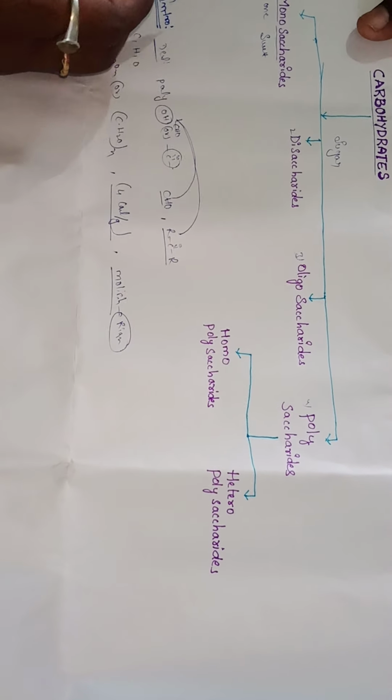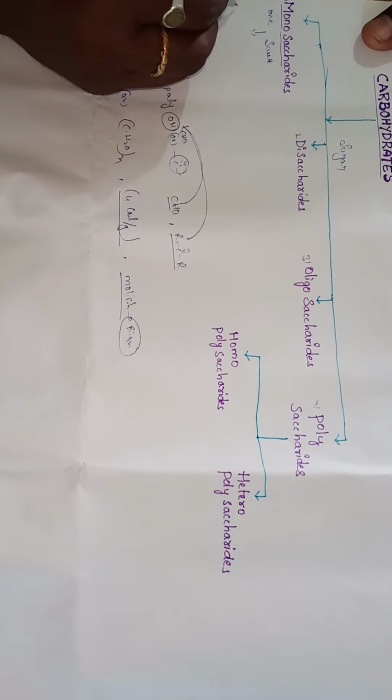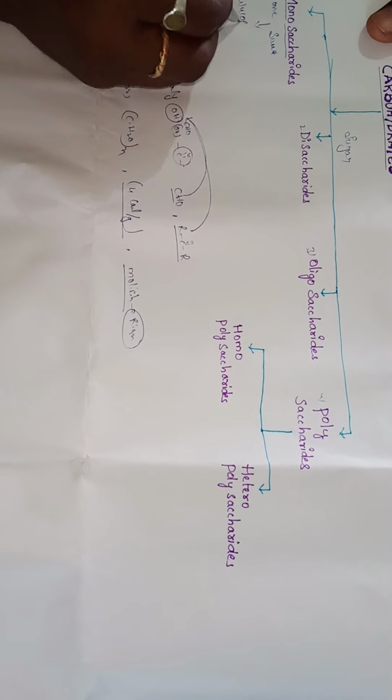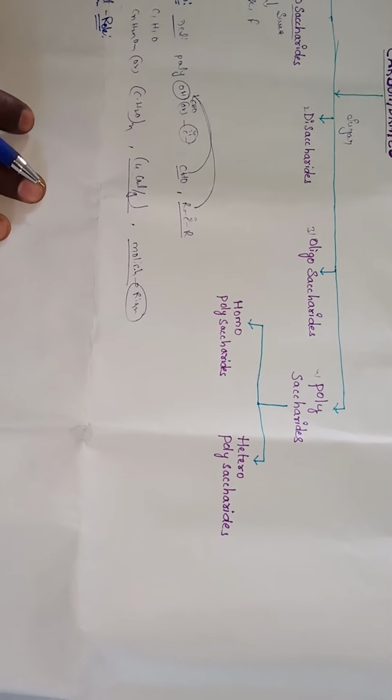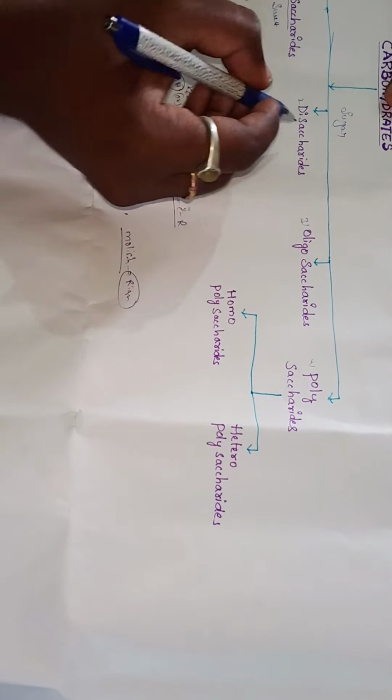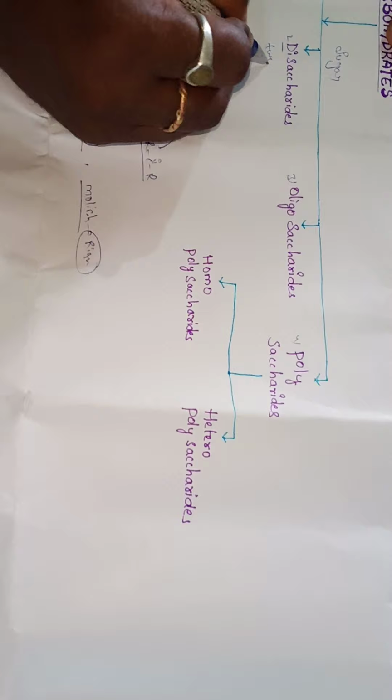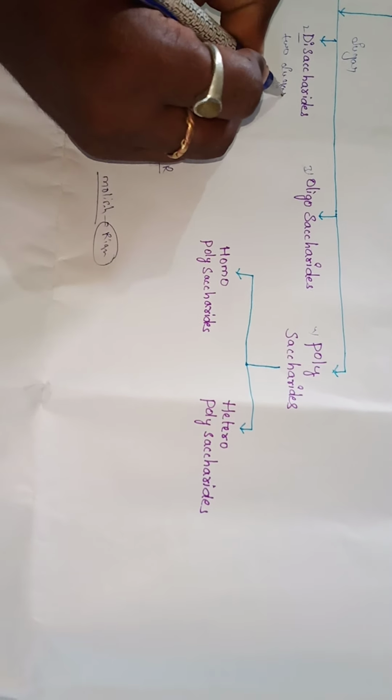Examples of monosaccharides are glucose and fructose. Next, disaccharides: di means two sugar molecules or two sugar moieties present in